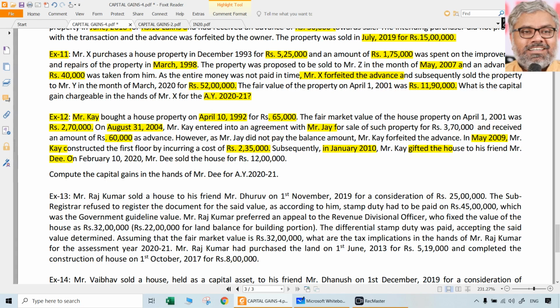D. And who is our SSC now? K or D? Naturally D, not K. Though the story started with K, K is not our SSC. Our SSC is D. Why? Because he is the one who has sold the house now for 12 lakhs. When K gifted that asset to D, it was not a transfer. It was excluded from the definition of transfer. So K is not at all the SSC. D is the SSC who sold our house in our previous year 2019-20 for 12 lakhs rupees.